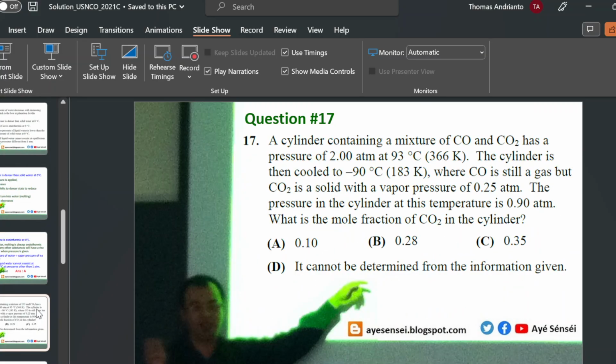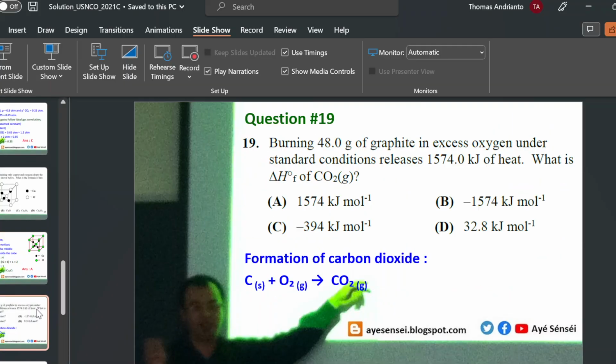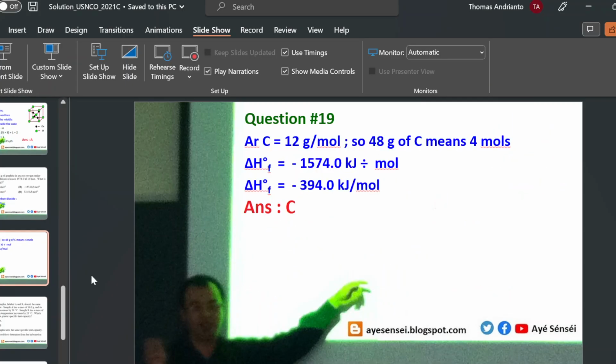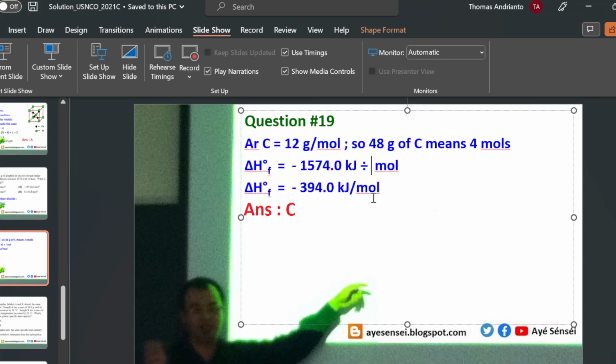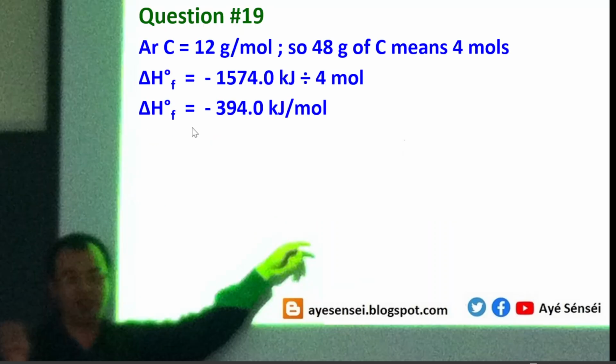Okay, here it is, divided by 4 moles. And then the result is minus 394 kilojoules per mole. So the answer is C.